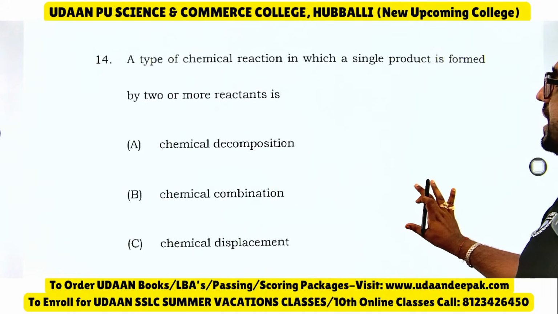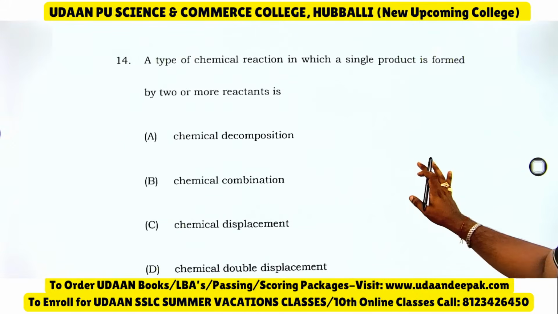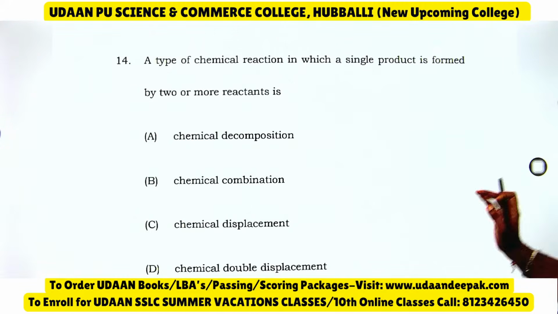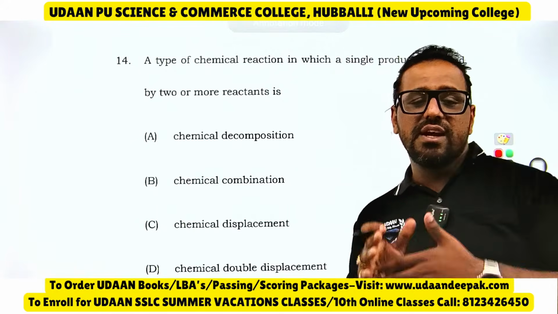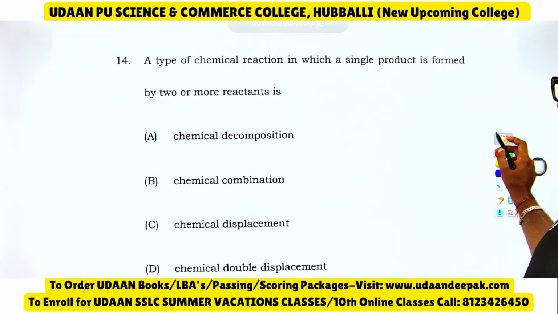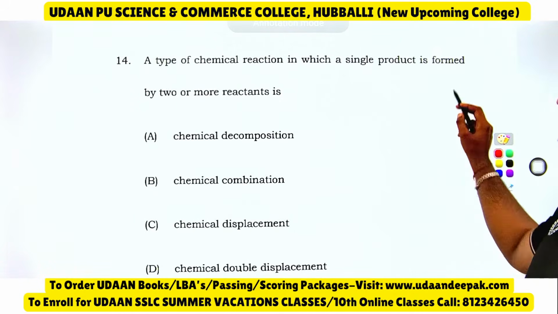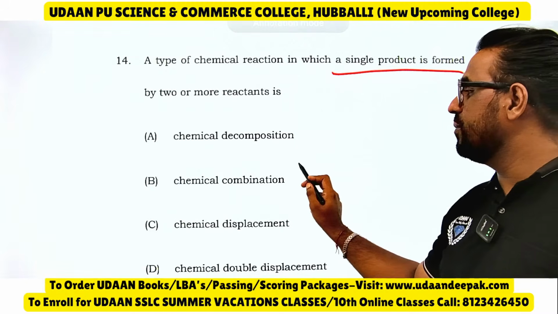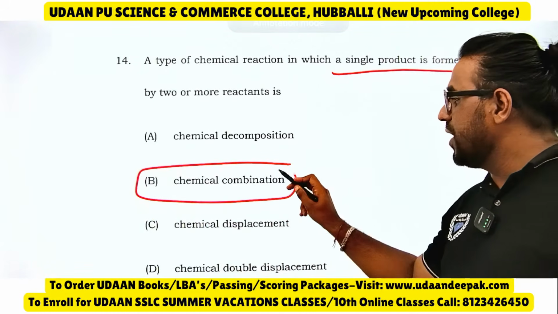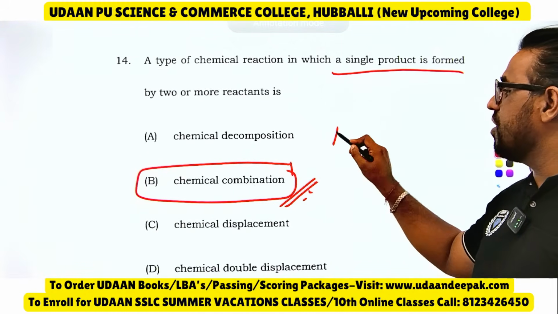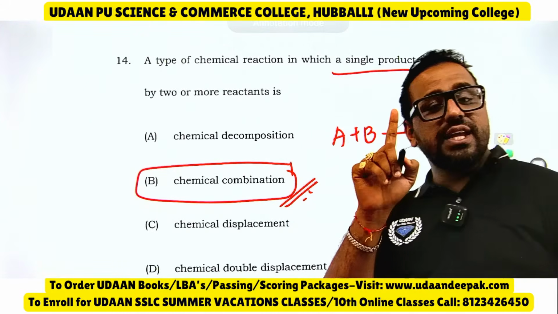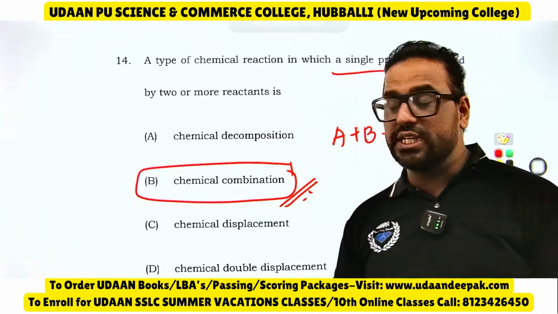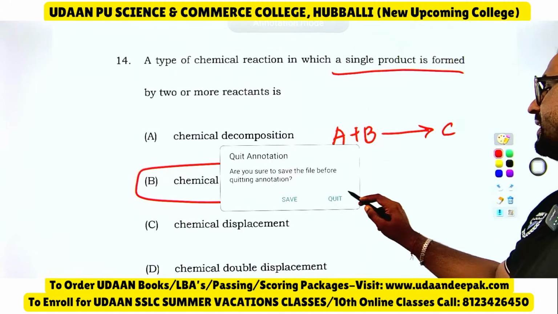Then the chemical reaction in which a single product is formed by two or more reactants. Without thinking a second, I hope everyone will connect to the answer. See, the right answer is a type of chemical reaction in which a single product is formed from two or more reactants. It is a chemical combination reaction. In a chemical combination reaction, two or more reactants combine to form a single product. So the right answer is B.